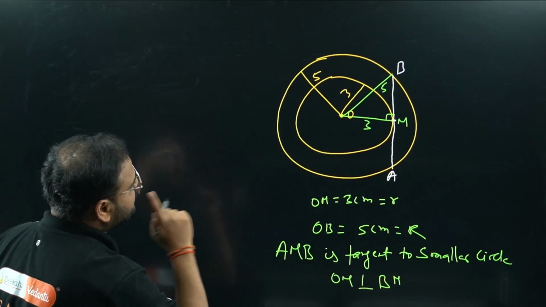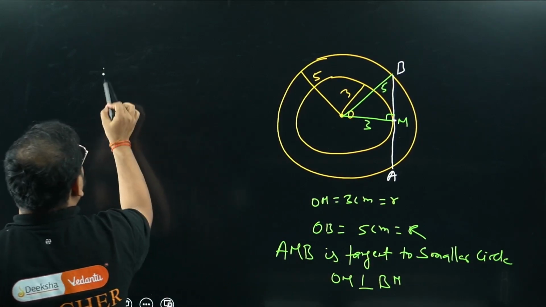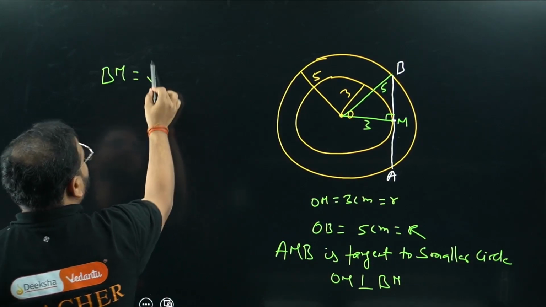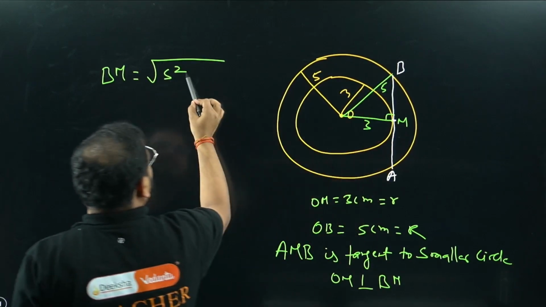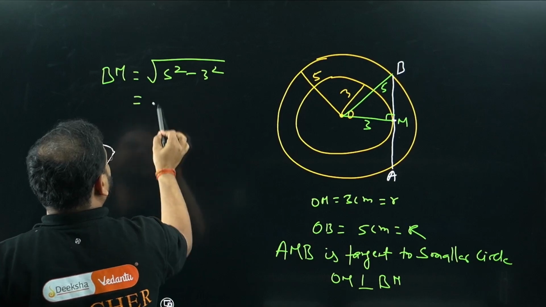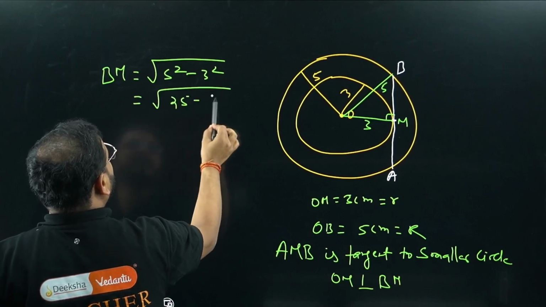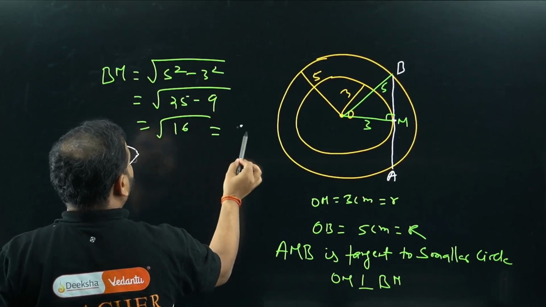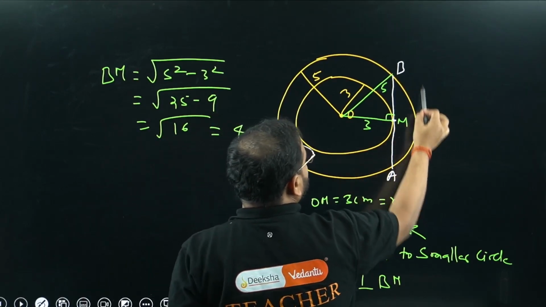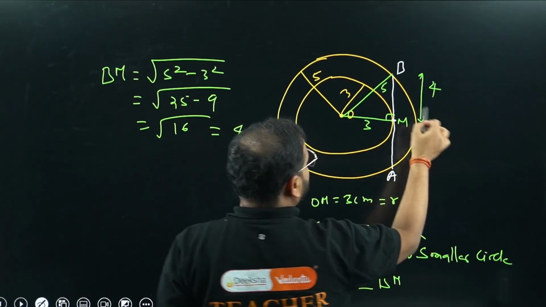So I can apply the Pythagoras theorem now. Please check. I'm going to get BM equals root under 5 square, the hypotenuse, since this is 90 degrees, minus 3 square. 25 minus 9, so I'm getting 16. How much is that? 4 units. BM is coming as 4 units. We just learned that right now.